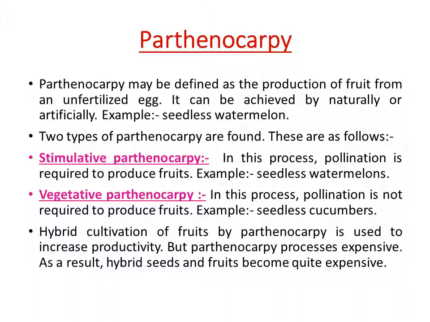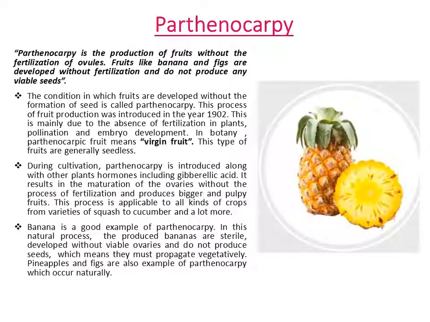They are as follows: stimulative parthenocarpy and vegetative parthenocarpy. In stimulative parthenocarpy, pollination is required to produce fruits. Example, seedless watermelon. While in vegetative parthenocarpy, pollination is not required to produce fruits. Example, seedless cucumber. Hybrid cultivation of fruits by parthenocarpy is used to increase productivity, but the parthenocarpy process is expensive. As a result, hybrid seeds and fruits become quite expensive.